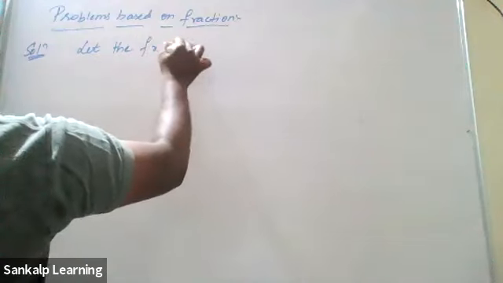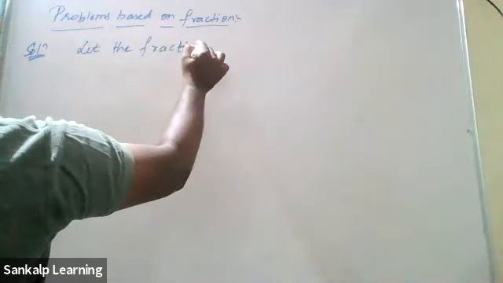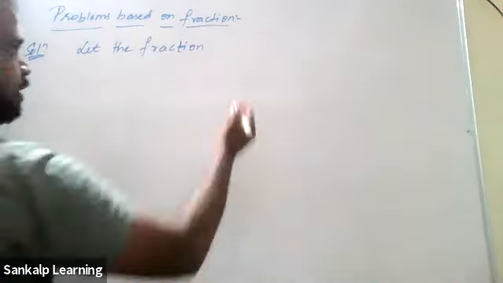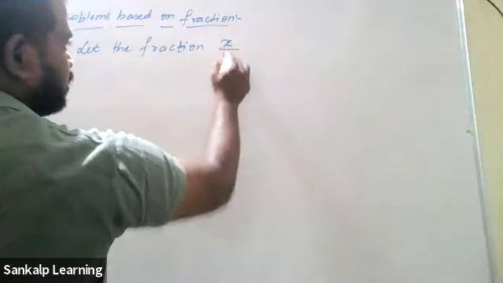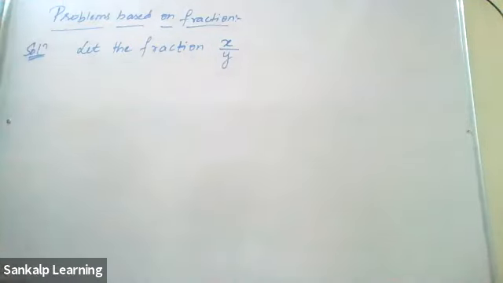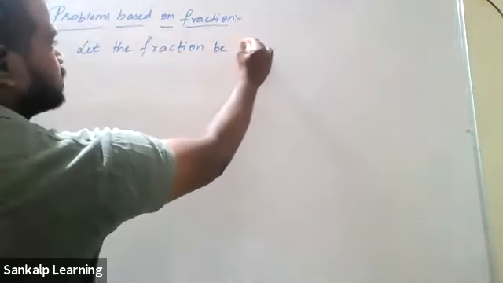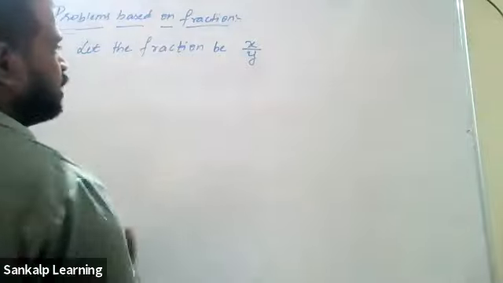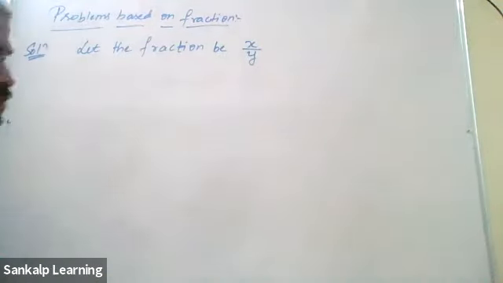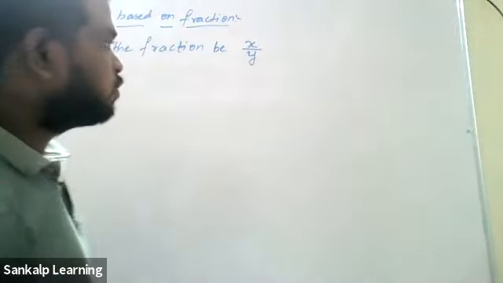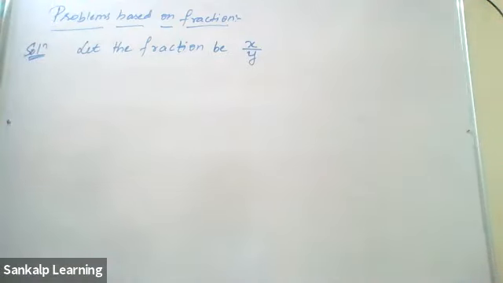What shall we take the fraction as? It will be in this form, right? x by y. Let the fraction be x by y. We have to find the values of x and y. So two things are needed, x and y. So we will get two equations. How do we get two equations?